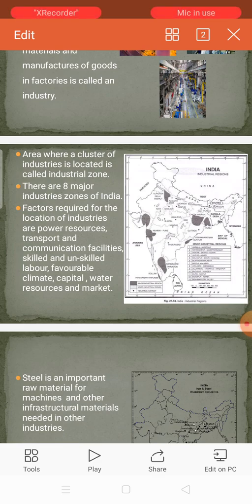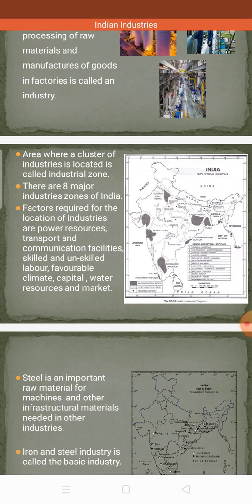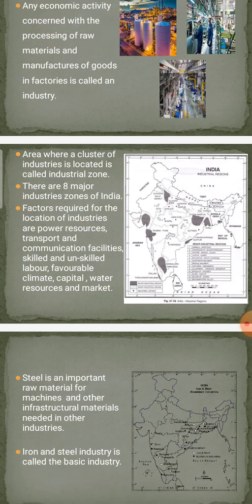Next one, unskilled labor is also important. Don't think that only educated people are needed. Unskilled laborers are needed because commodities must be carried and sent, and there is cleaning, washing machines once in a month or once in 6 months, checking and cleaning.